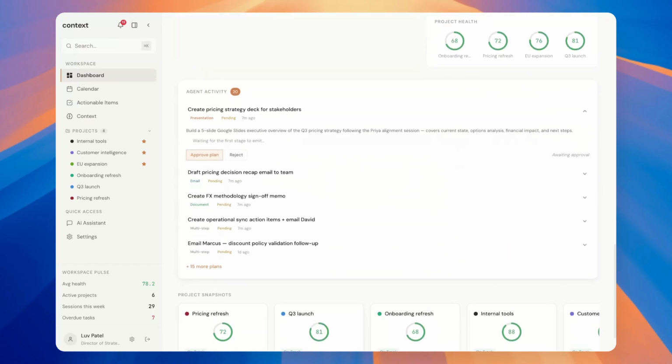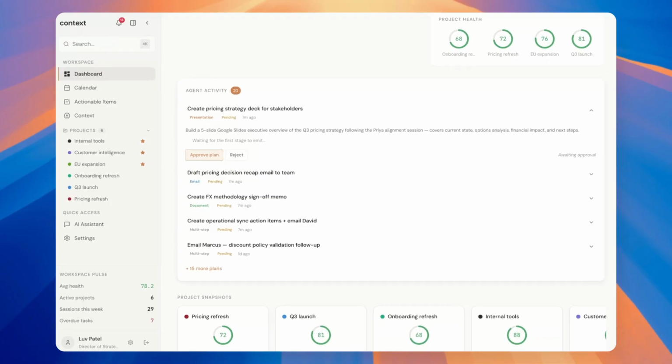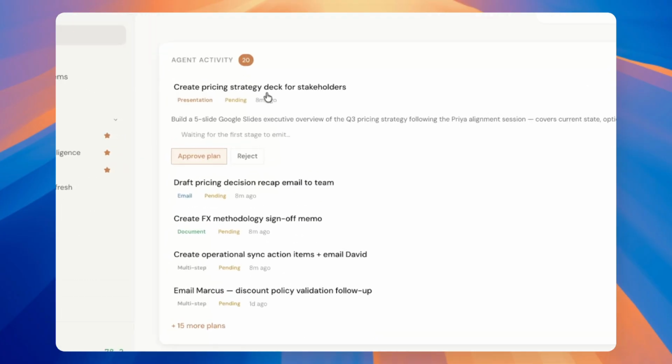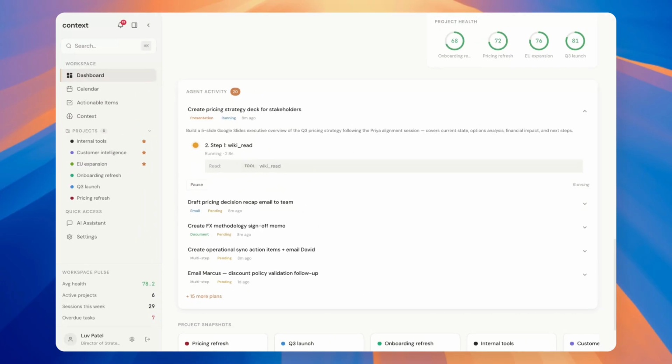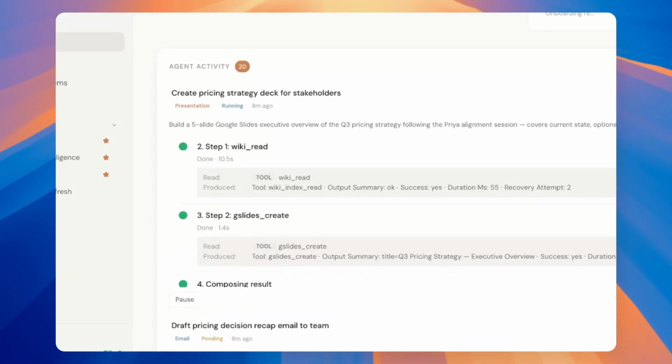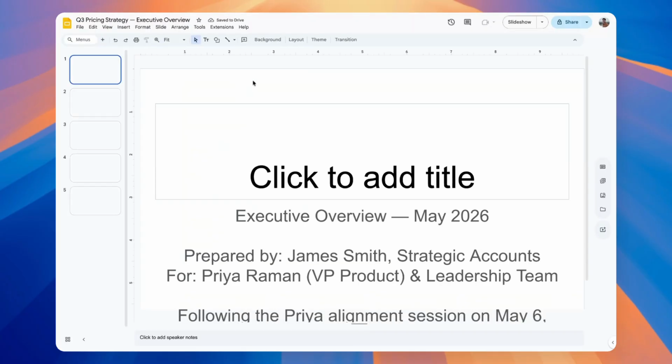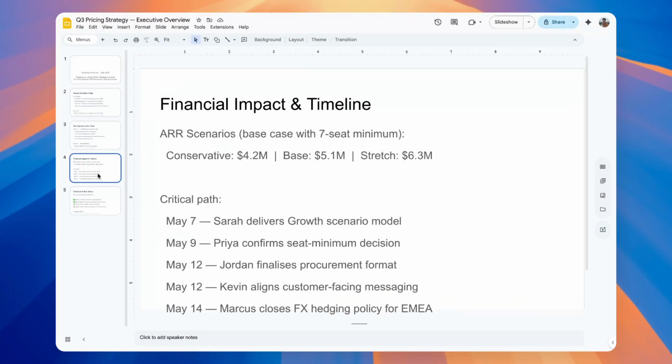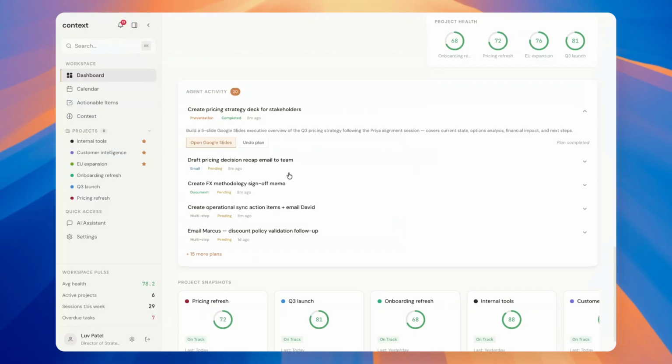I just finished a session, and context already knows I committed to a pricing strategy deck for the stakeholders. If I approve the plan, and because it already knows what was discussed, what came up on Slack, what's in the email threads, it reasons across all of it and creates the deck itself. And there it is, the deck, drafted. Same flow for emails, documents, memos, multi-step reasoning, all running on the context layer underneath, on top of every tool and data source your team already uses today.